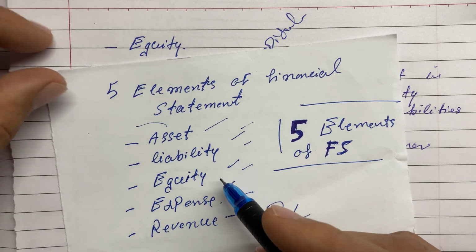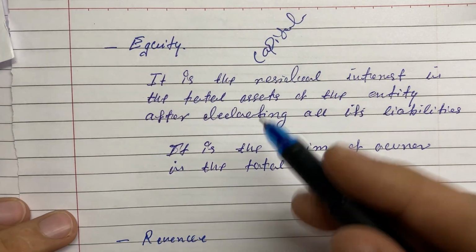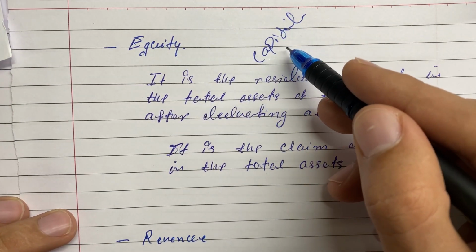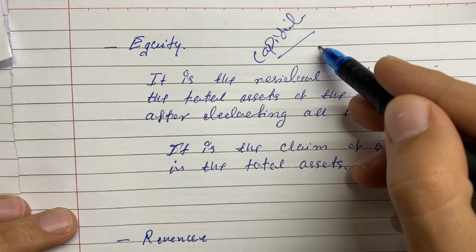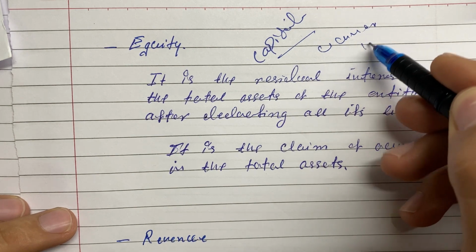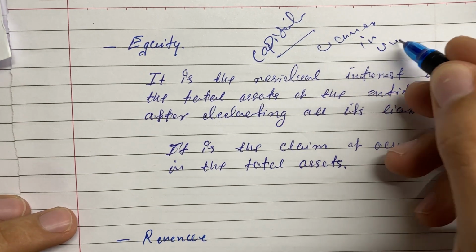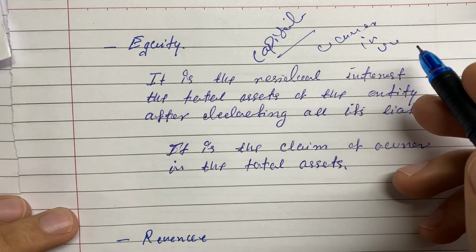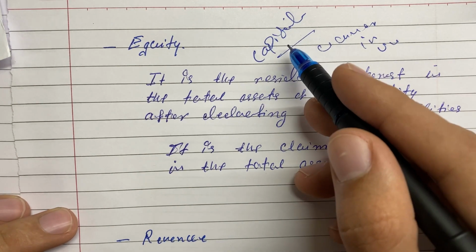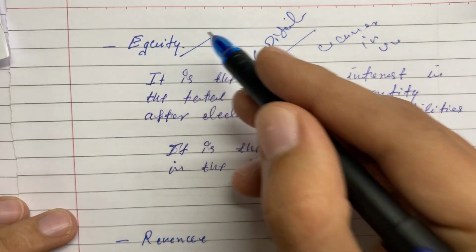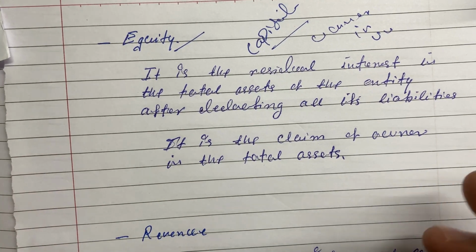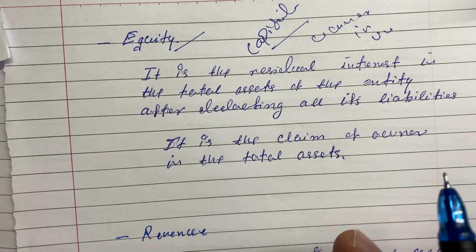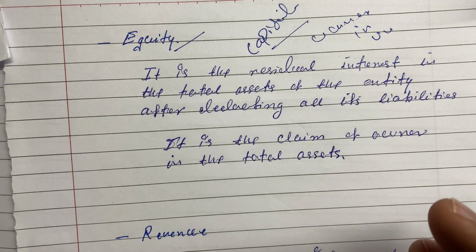Now we'll talk about equity or capital. Why is it called capital? In a small company or small proprietorship, the owner, or the one who is investing in the company, brings capital into the business, and the amount he invests is known as capital. But equity means, for example, that a company has thousands of owners, all bringing whatever they have to the company, and that is known as equity. They are bringing their capital to the company, which is known as capital as well as equity.